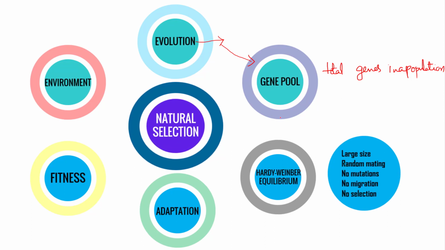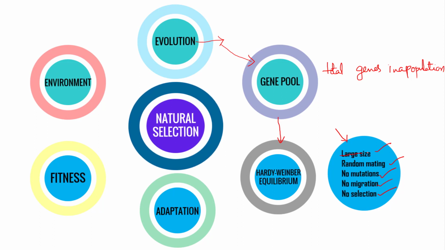When we talk about the gene pool, evolution and the gene pool always remain uniform when there is the phenomenon of Hardy-Weinberg equilibrium. If these 5 constraints are not occurring in nature, then there won't be any change in the gene pool. But if they occur, you will see the mechanism of evolution.